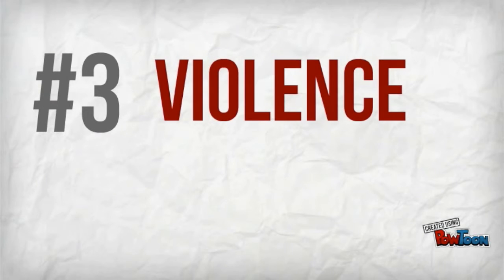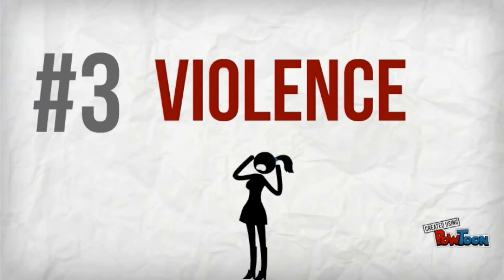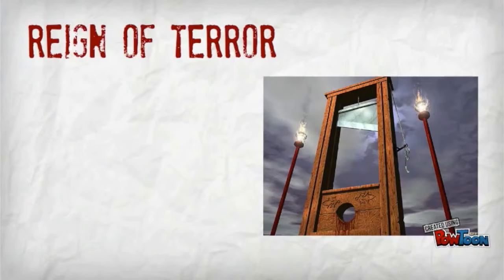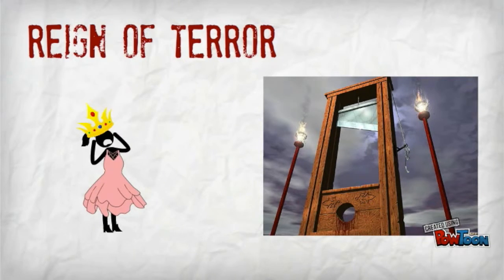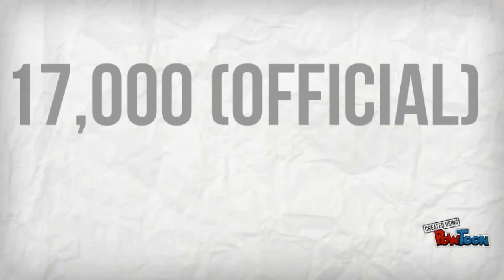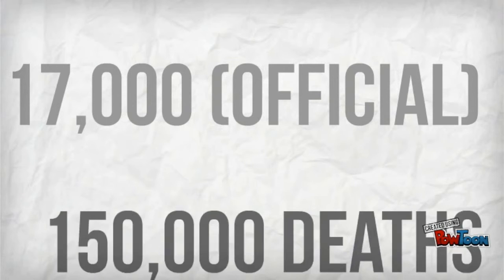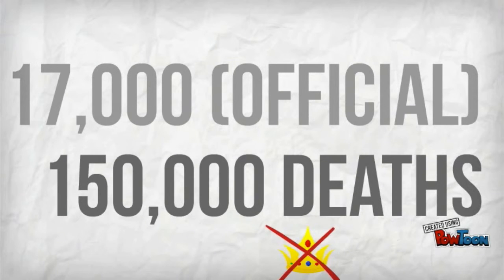Revolutions typically involve a certain amount of violence. As revolutions arise from people's desire for change, there are always other people who resist change. Violence is one thing the French Revolution is famous for. During the Reign of Terror, the recently invented guillotine was put to use executing those who were considered traitors to the revolution, including the king and queen. There were 17,000 official victims of the terror, and 150,000 more were killed in the fighting.